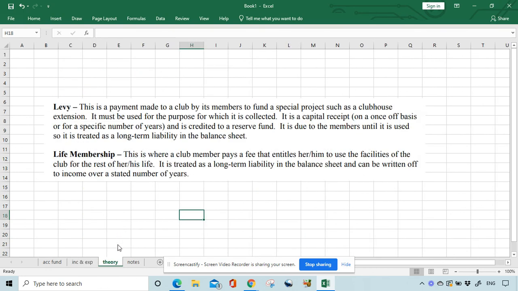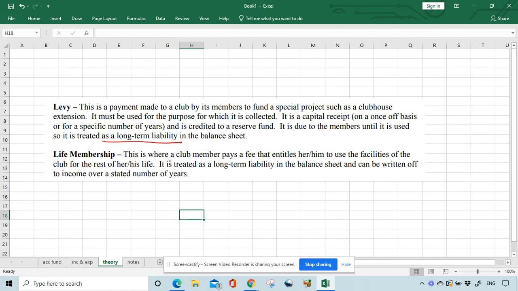The theory asked us to distinguish between a levy and a life membership and explain how they are treated in accounts. So a levy for a club is a payment made by its members to fund a special project such as a clubhouse extension. It must be used for the purpose for which it is collected. So it is dealt with as a capital receipt on a once-off basis or for a specific number of years and is credited to a reserve fund. It's treated as a long-term liability in the balance sheet.